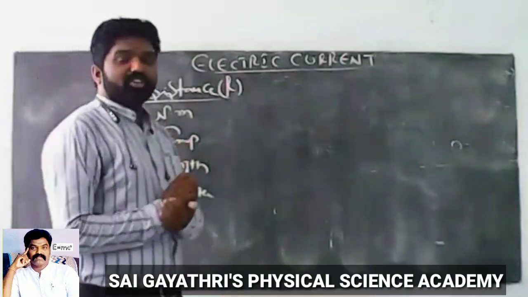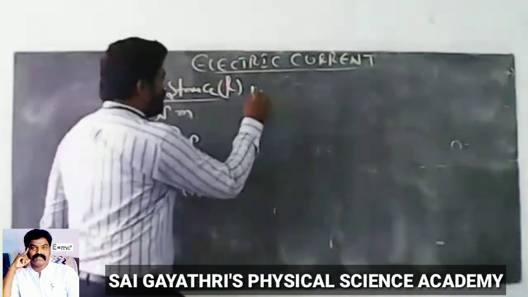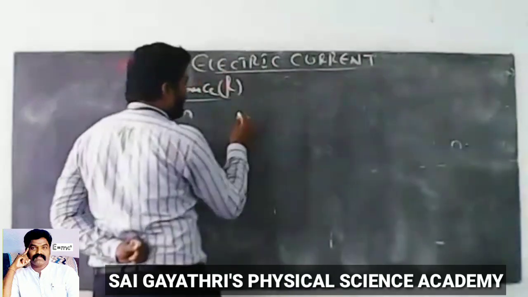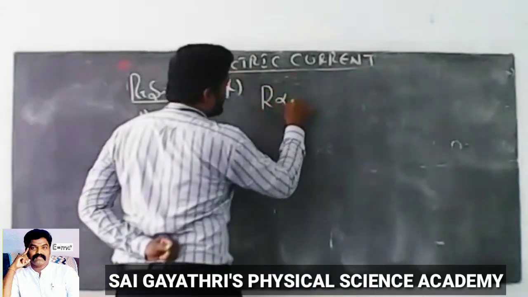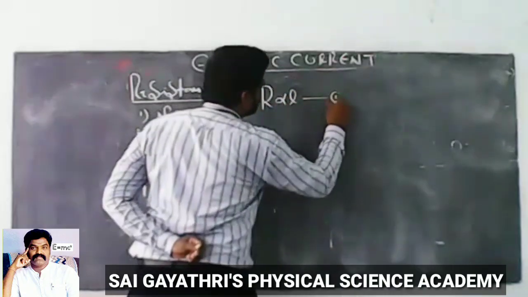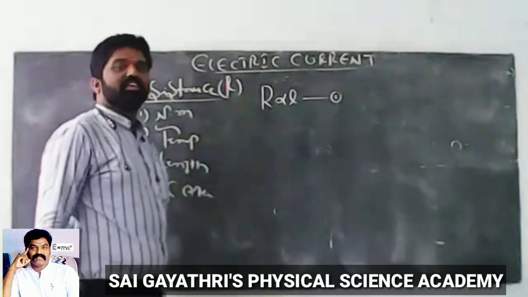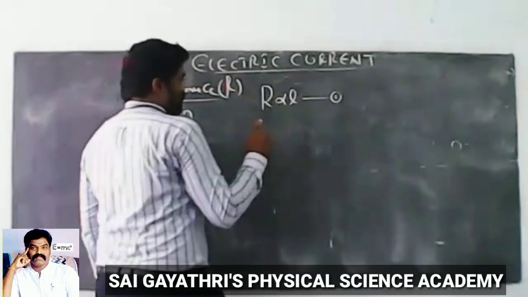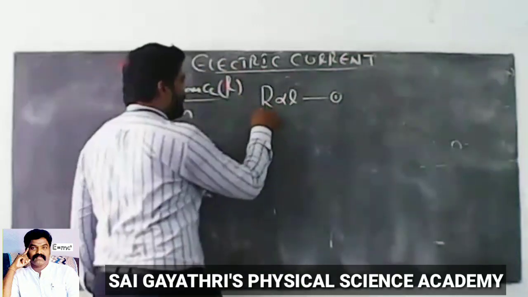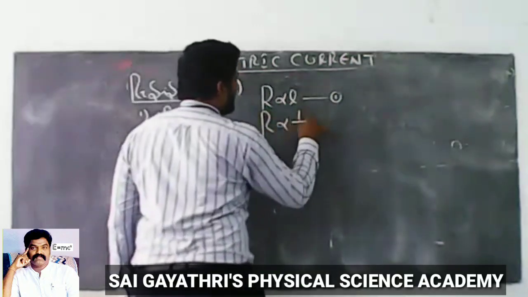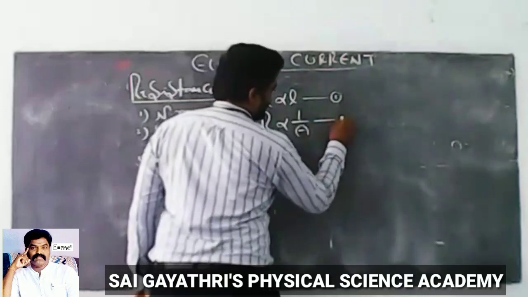What is the relation between length and resistance of the wire? The relation between R and L is that resistance is directly proportional to length. As the length increases, resistance increases. The relation between R and A, cross-sectional area: R is inversely proportional to cross-sectional area.